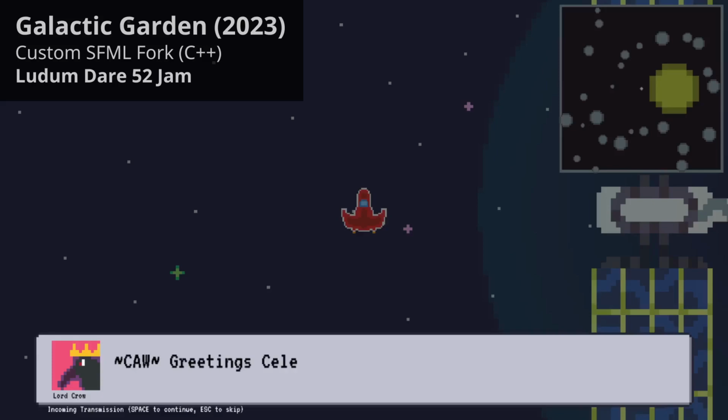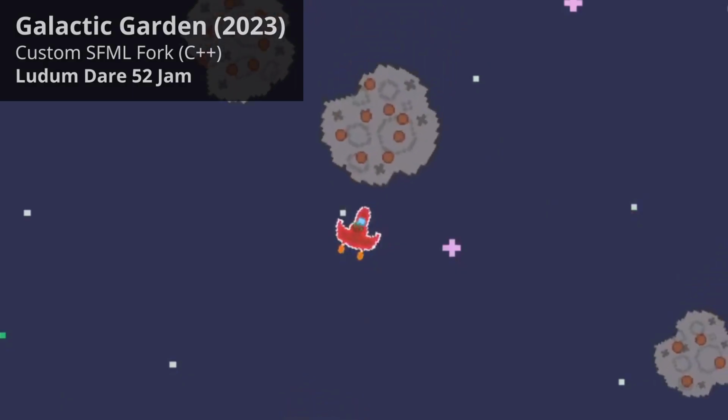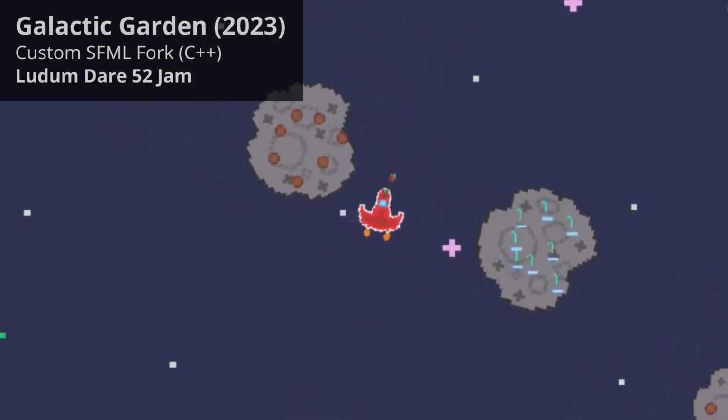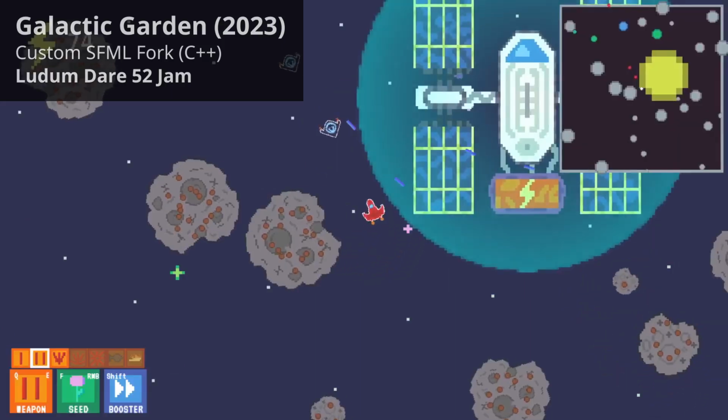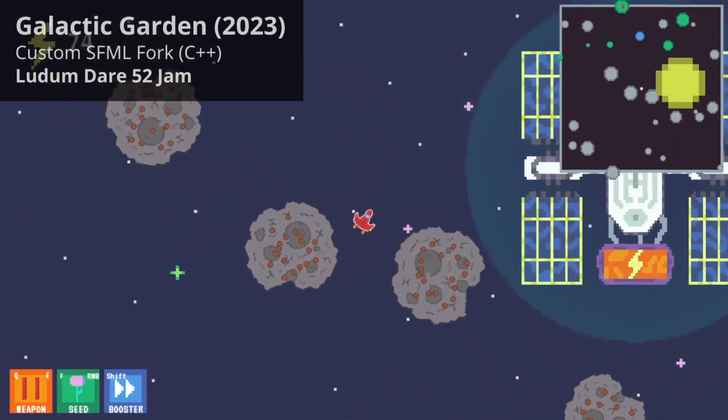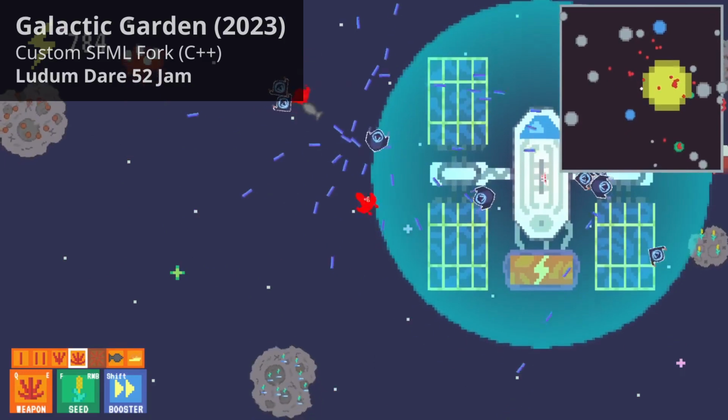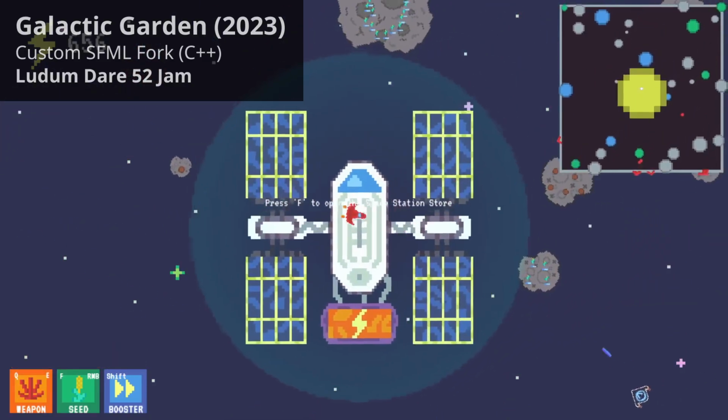In Galactic Garden, you play as Celestial Chad. In this game, you have to harvest space crops on your asteroid field and then defend your farm against invading technologically advanced crows that are trying to steal your space corn.